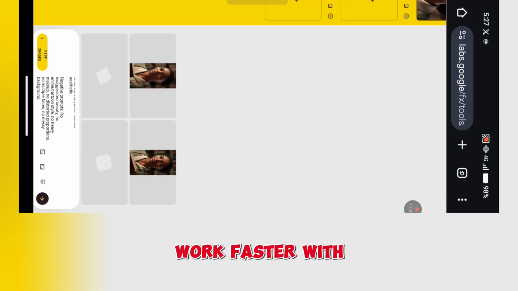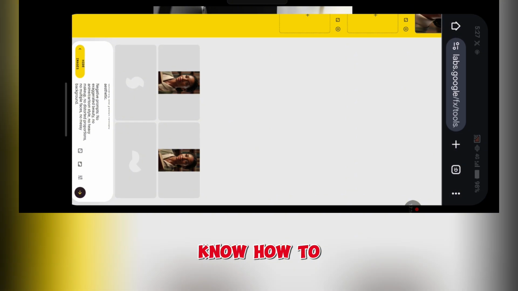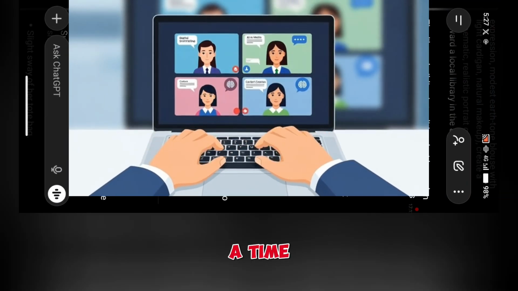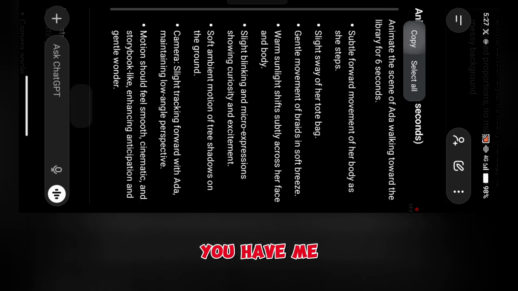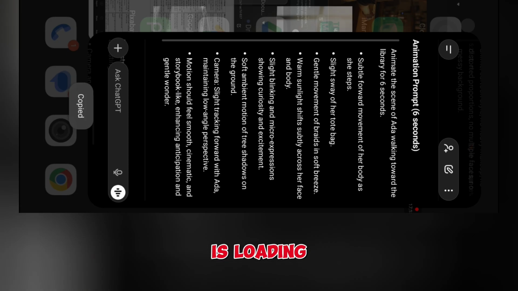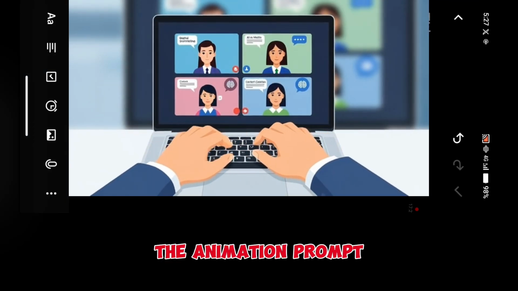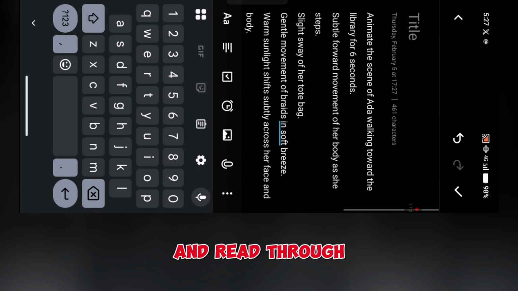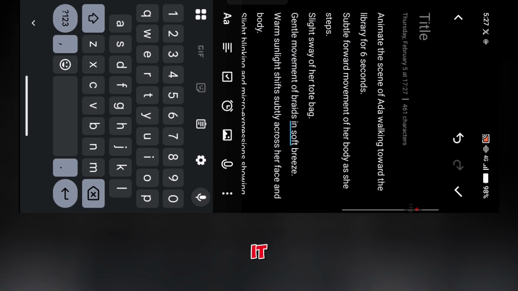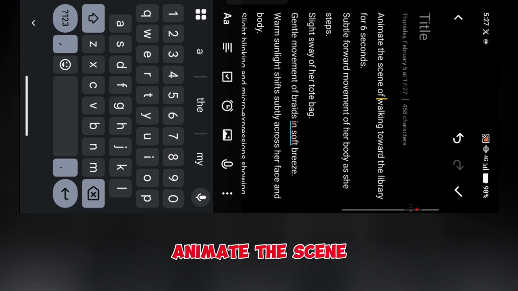For you to work faster with AI, you have to know how to do a lot of things at a time. That is why you have me that is going to teach you. So while that is loading, you can copy the animation prompt, take it to your Notepad again, and read through and also edit it if there is anything that you should edit. Animate the scene of.